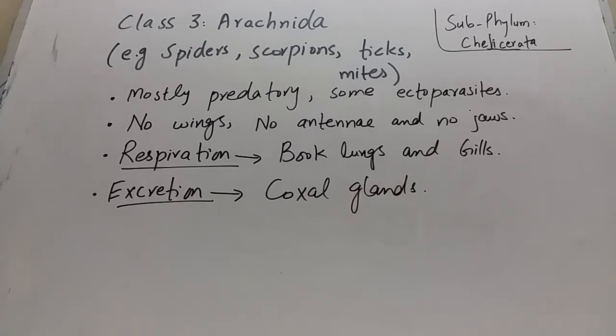Arachnids don't have wings, they have no antenna, and they have no mandibles, or jaws. Wings, antenna and mandibles are absent in the arachnids. The mode of respiration: arachnids respire through book lungs. When arachnids live on the land, like spiders and scorpions, they respire through book lungs.